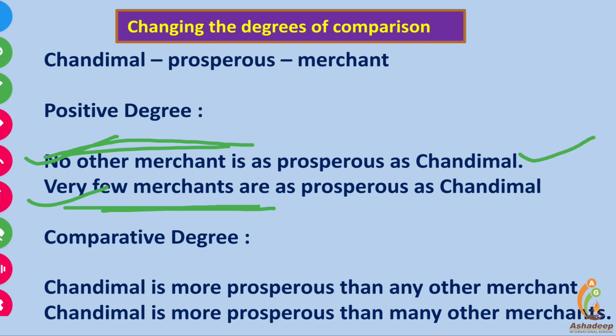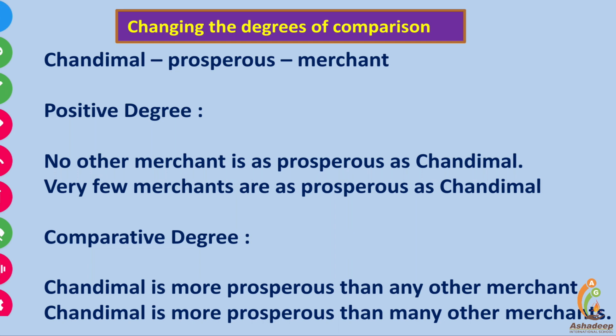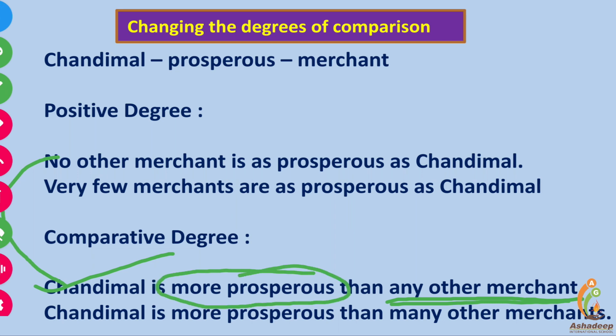Now how to convert this degree into comparative? Let us convert this sentence into comparative. No other merchant is as prosperous as Chandimal. Means Chandimal is more prosperous than any other merchant. Changing the sentence into comparative degree: No other merchant is as prosperous as Chandimal. It means Chandimal is more prosperous than any other merchant. Here, comparative form, more prosperous. Here it was as prosperous as, now more prosperous than. No other merchant becomes any other merchant.